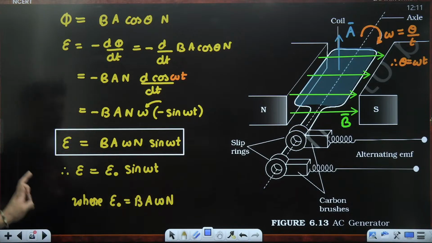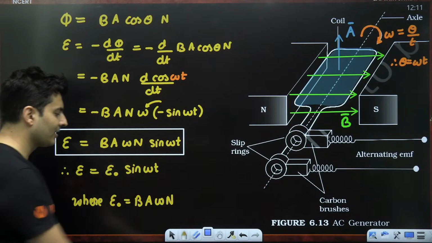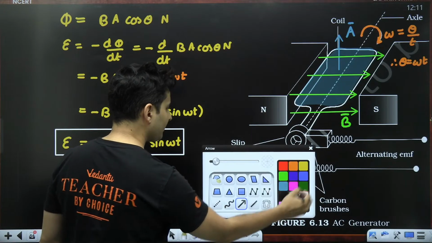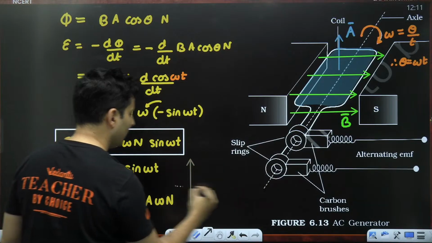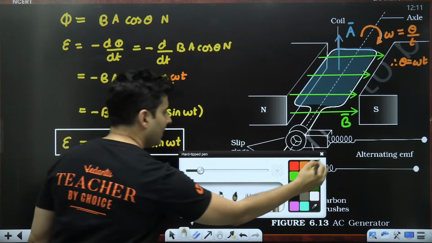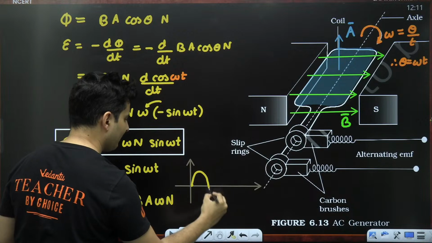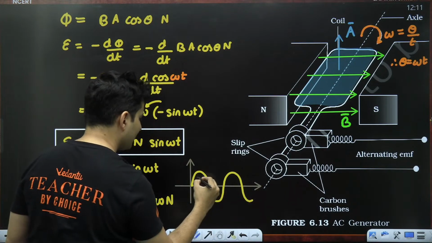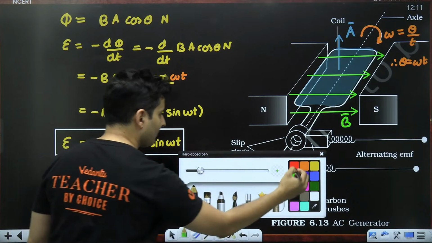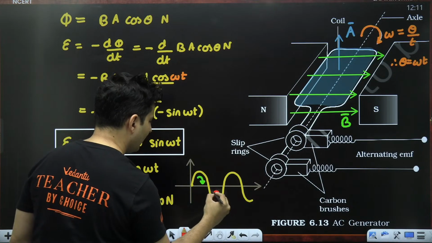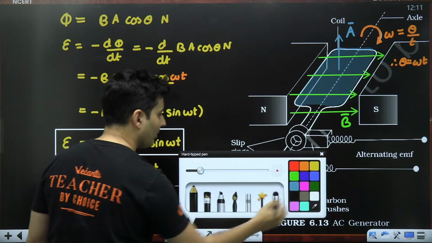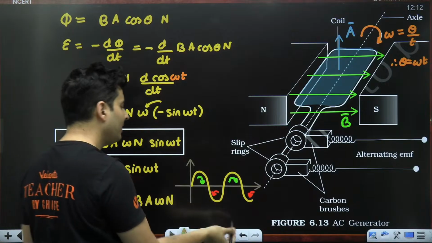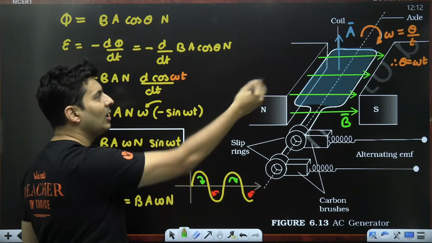If you notice this carefully, you will realize this is a sine function, guys. You know what it means? It means the EMF will go like a sine wave. Sometimes the current is clockwise, sometimes the current is anti-clockwise. So the direction of the current is sometimes positive, sometimes negative, meaning sometimes clockwise, sometimes anti-clockwise in the coil.